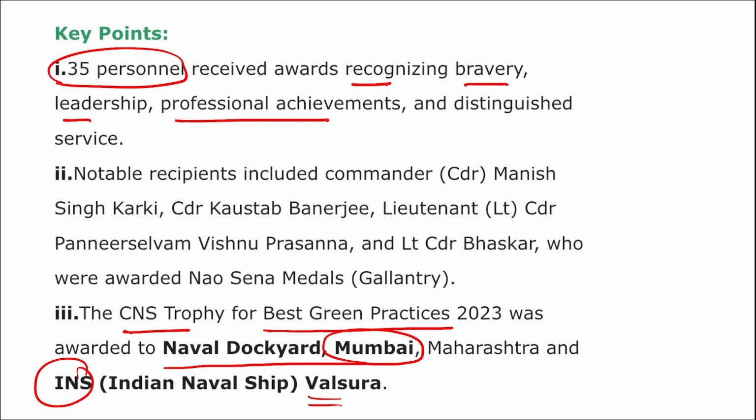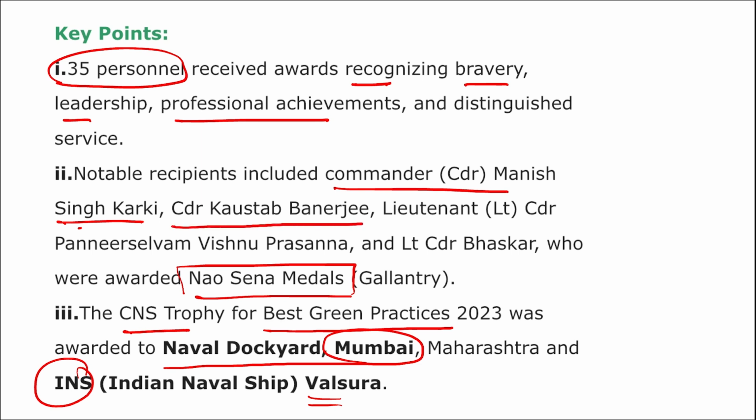Apart from this, who were awarded with Nau Sena medals for gallantry? Remember here, Commander Manish Singh Karki, Commander Kaustubh Banerjee, Lieutenant Commander Vishnu Prasanna, Lieutenant Commander Bhaskar, they were awarded with Nausena medals. Right? And CNS Trophy for Best Green Practice 23 was awarded to Naval Dockyard Mumbai, Maharashtra and INS Valsura. Then other unit citations were awarded to various units such as INS Tej, INS Kolkata, INS Sumedha, INS Sumitra, INS Sharda, and so on. Correct?